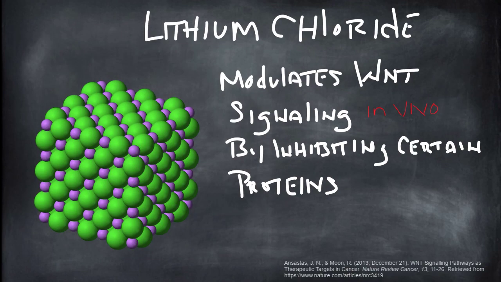In another example, clinical studies have shown that lithium chloride can be used to inhibit certain proteins in the cascade as well. These small targeting molecules can help to modulate this pathway. Other molecules work in a similar manner and effectively shut down this pathway. However, the difficulty in targeting the WNT pathway makes it difficult to develop such effective long-term strategies and therapies. Ultimately, more research is needed before any of these therapies can be used in human testing.